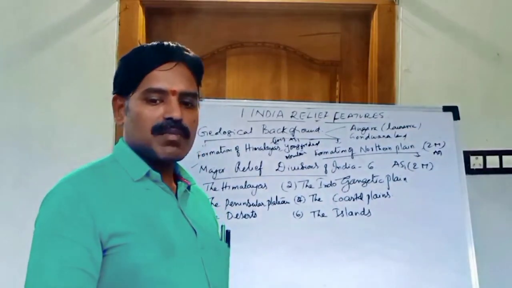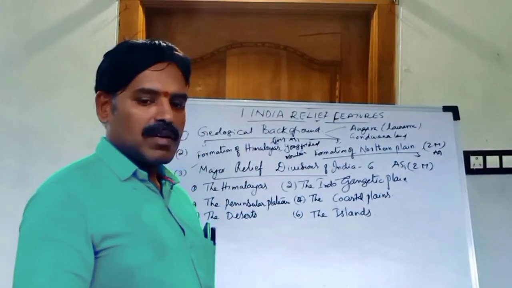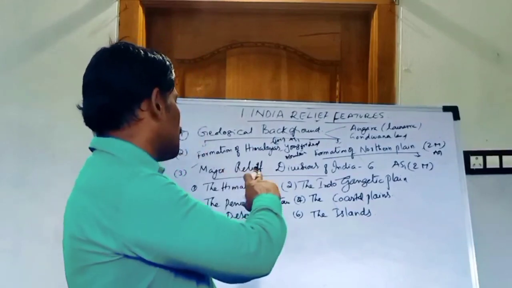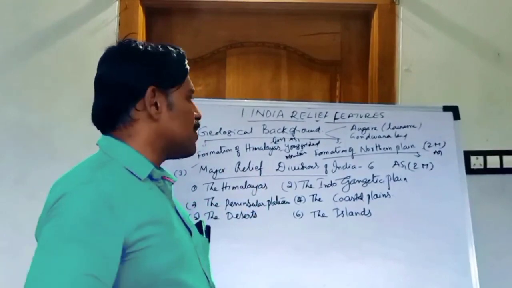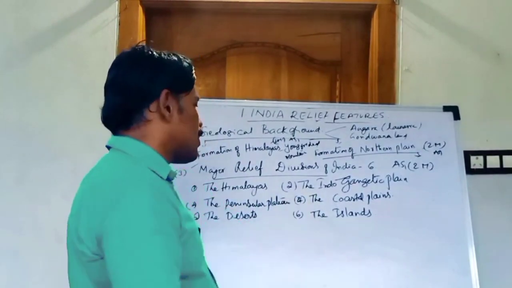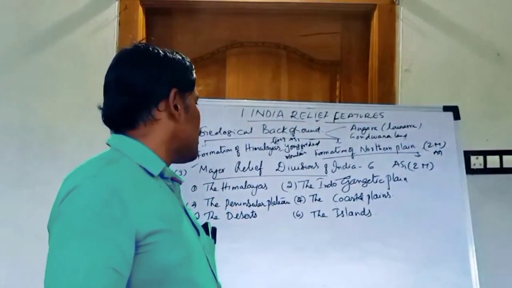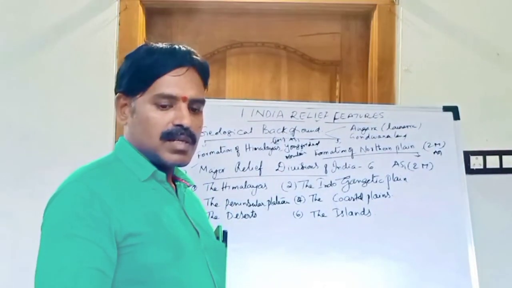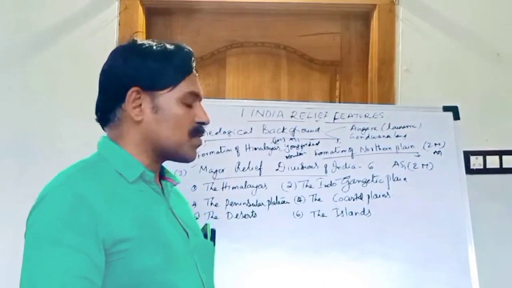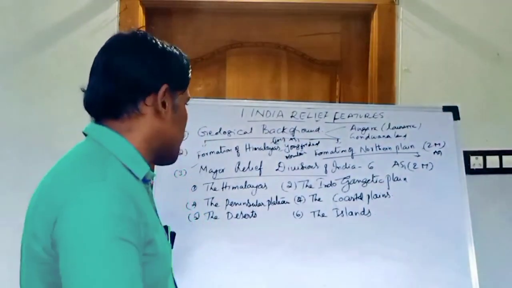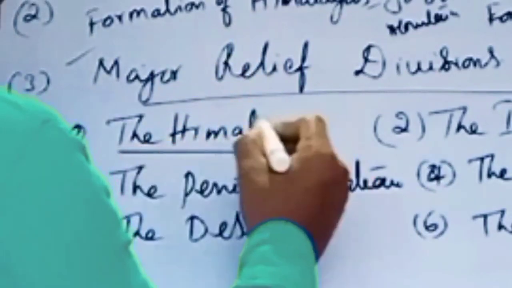For how the northern plains were formed, it is also an AS1, conceptual understanding question. What are the major relief divisions of India is a 2 marks question; you only have to write the 6 points. But if it says explain the major relief divisions of India, it is an 8 marks question, AS1 and AS4 also, 4 marks. First, now we discuss the Himalayas.